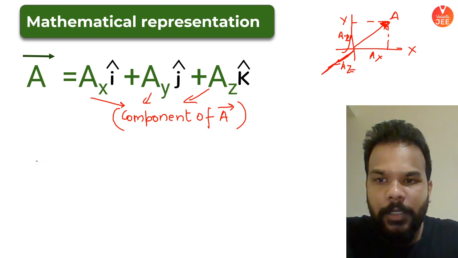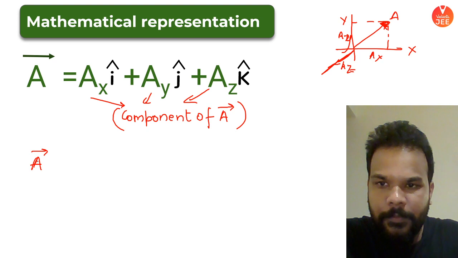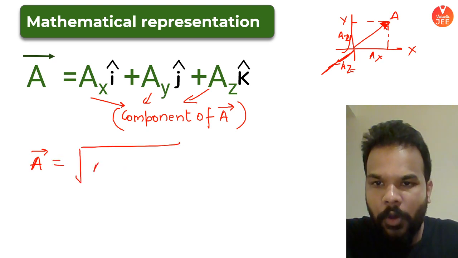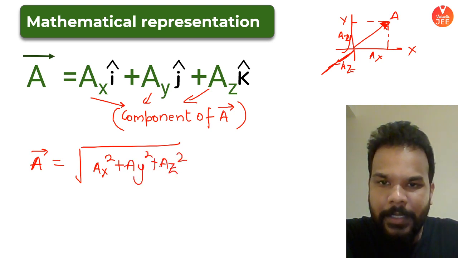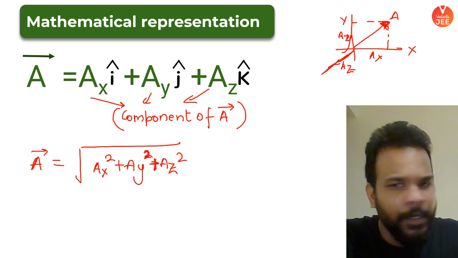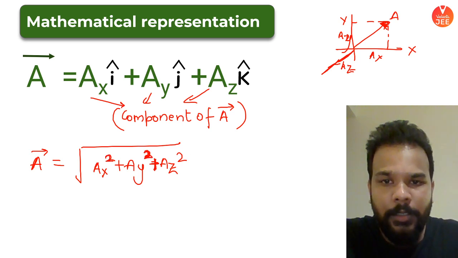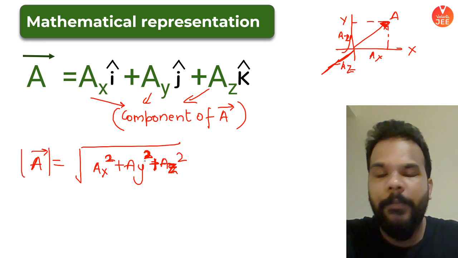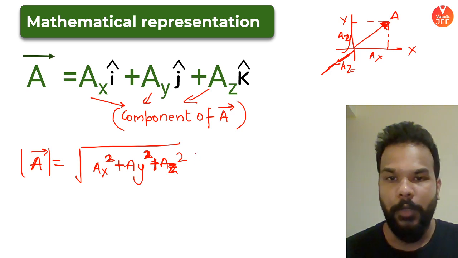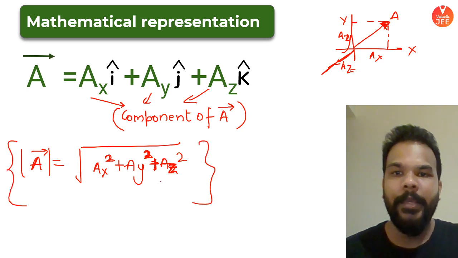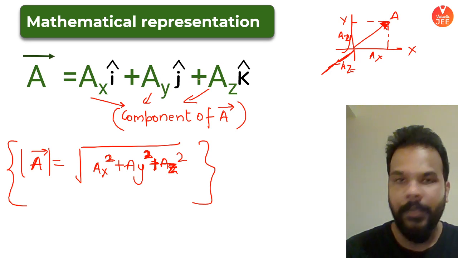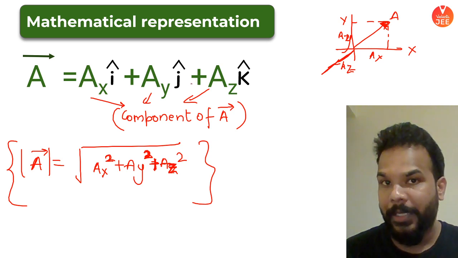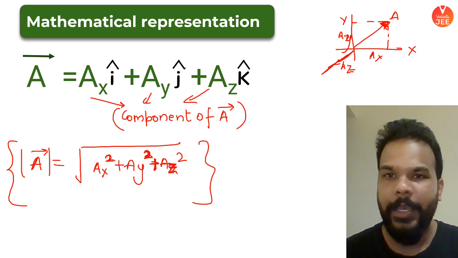And if I have to find the magnitude of this vector, it will be the square root of ax square plus ay square plus az square. Guys, the derivation is really not important. Remember the magnitude as ax square plus ay square plus az square under root. What is represented here is a full-fledged 3D vector. If it is a 2D vector, one of the components will be missing. If it is a 1D vector, two components will be missing. Awesome, very good, guys.